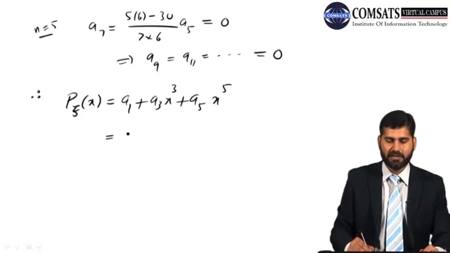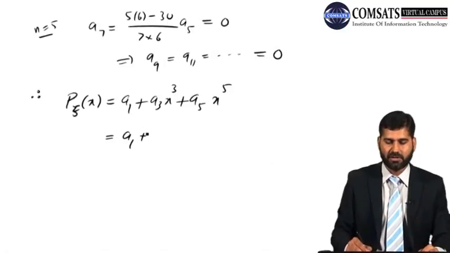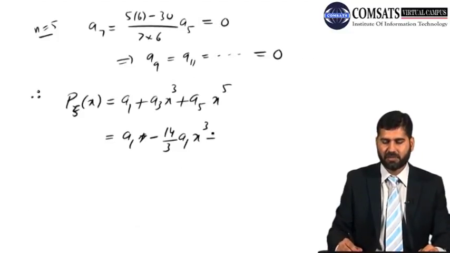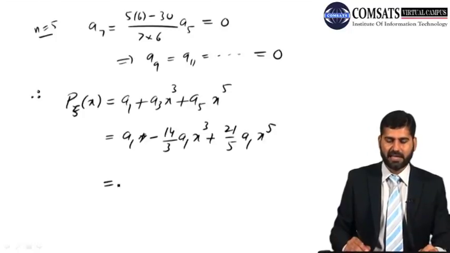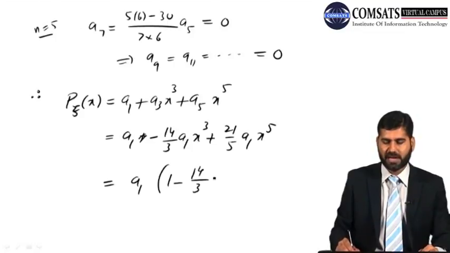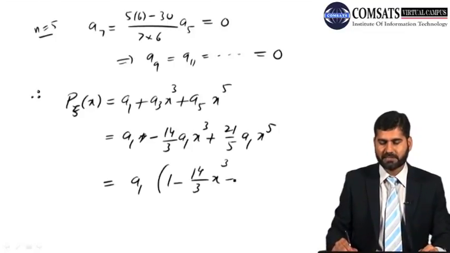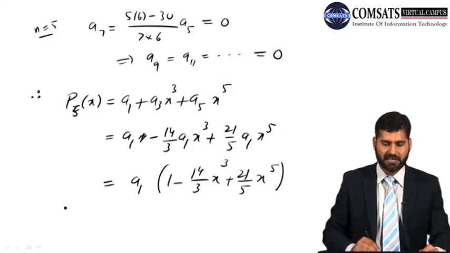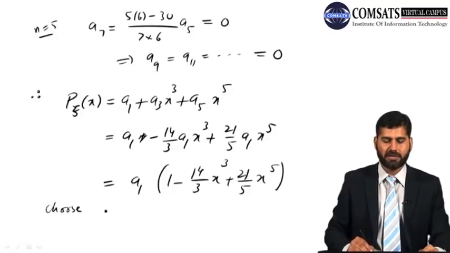So a1 plus a3. a3 is minus 14 by 3 a1x cube, and plus a5 is 21 by 5 a1x5. So again, I can take a1 as common, and I can write 1 minus 14 by 3x cube plus 21 by 5x5. Now I need to choose a1 such that, again, I need to fulfill the properties.